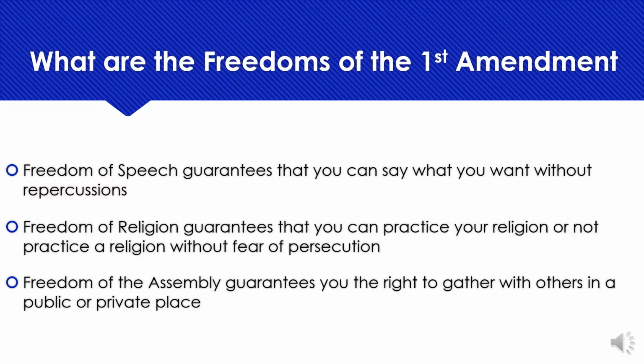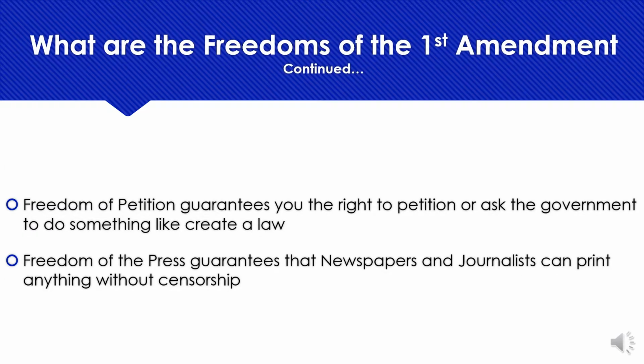What are the freedoms of the First Amendment? Freedom of speech guarantees that you can say what you want without repercussions. Freedom of religion guarantees that you can practice your religion or not practice a religion without fear of persecution. Freedom of assembly guarantees you have the right to gather with others in public or private places. Freedom of petition guarantees you the right to petition or ask the government to do something like create a law. And freedom of the press guarantees that newspapers and journalists can print anything without censorship.